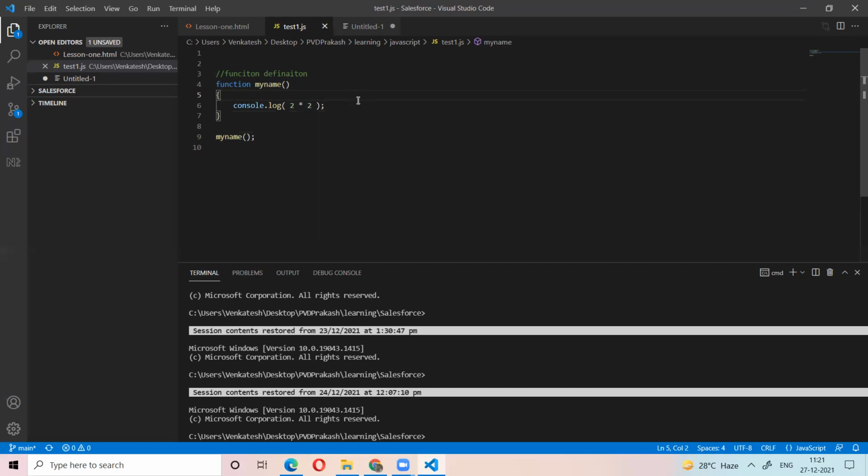Is it enough? You just said the statements. Do you need to give anything to the worker? Money, right? So you need to give the money, and then only will the worker go to the shop and bring the vegetables.